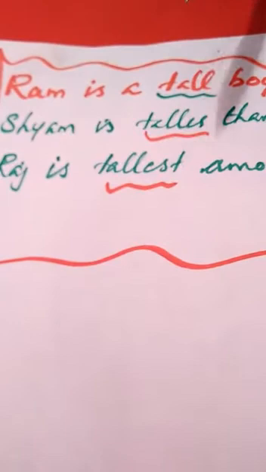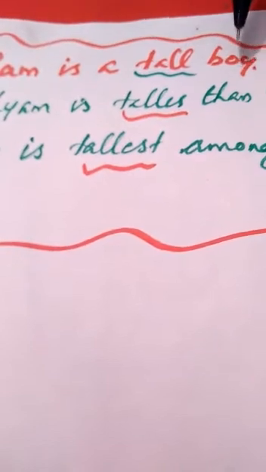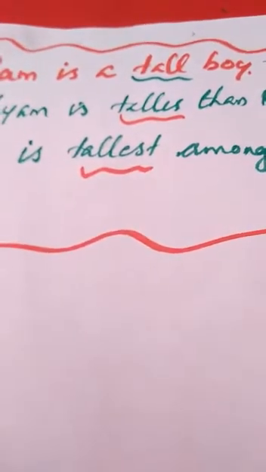Dear children, take out the adjectives we used here. Tall, first one, that is positive. Taller, second sentence, that is comparative. And the third sentence, it is tallest. Tall, taller, tallest. Positive, comparative, and superlative degree. Remember, dear children, positive degree is not comparing to any person or thing, but comparative degree is compared with two, and the superlative degree is compared with more than two persons or things.